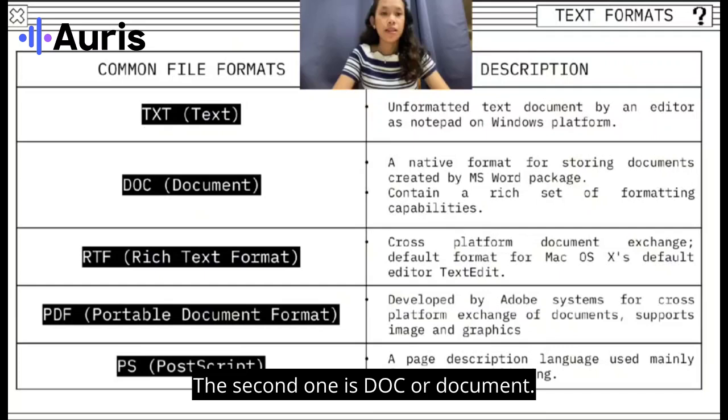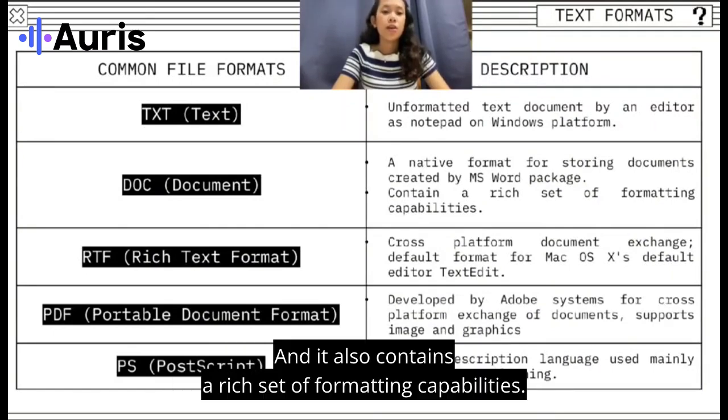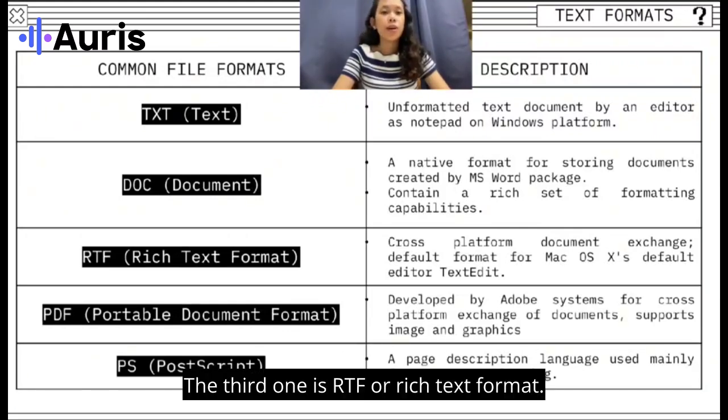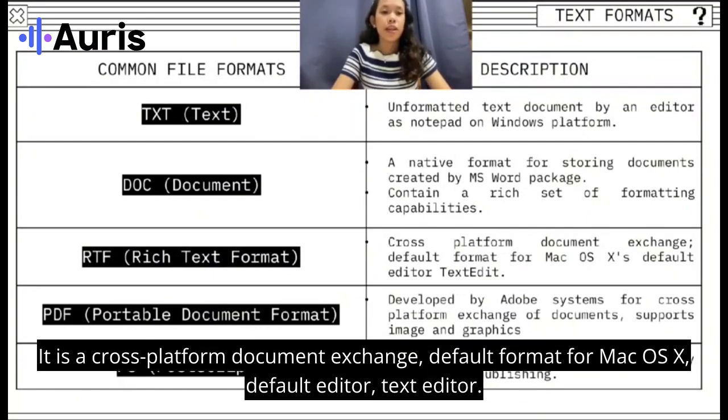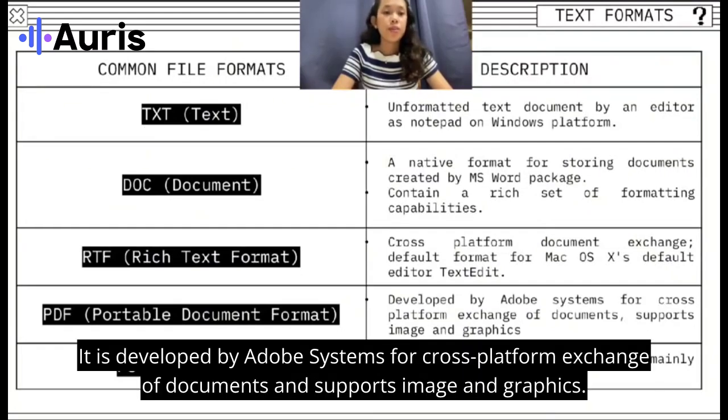The second one is DOC or document. It is a native format for storing documents created by the MS Word package, and it also contains a rich set of formatting capabilities. The third one is RTF or rich text format. It is a cross-platform document exchange format, the default format for Mac OS X, with the default editor TextEdit. The fourth one is PDF or portable document format. It is developed by Adobe Systems for cross-platform exchange of documents and supports images and graphics.